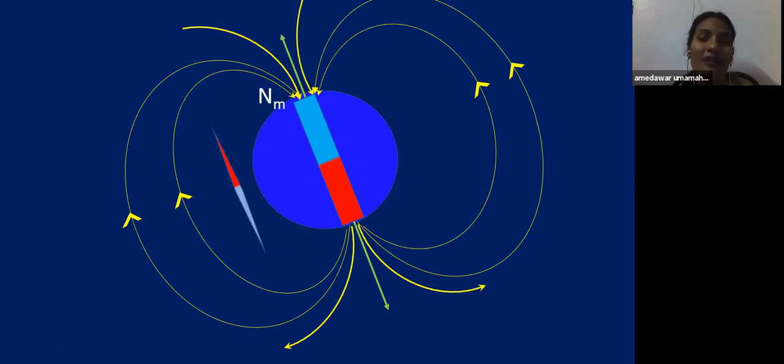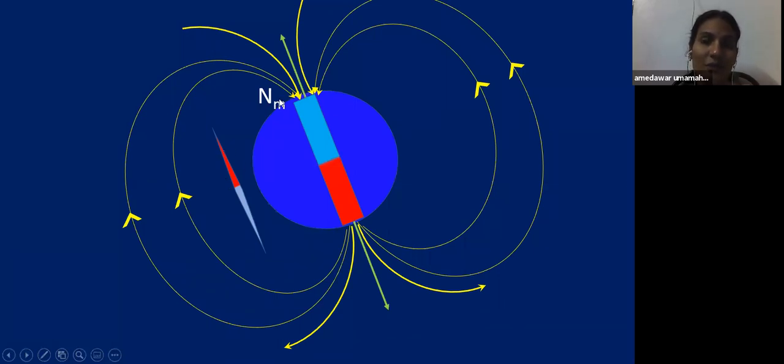So when you place the magnetic compass, it shows the direction like this. See here, this is the south pole of this magnet, and it attracts the north pole of the magnetic needle which is inside the magnetic compass. That's why this pole is named the north seeking pole, and the other end is obviously the south seeking pole. So we are taking the nomenclature of the poles based on the magnetic needle, not on the magnetic field lines. Okay children, so don't get confused.